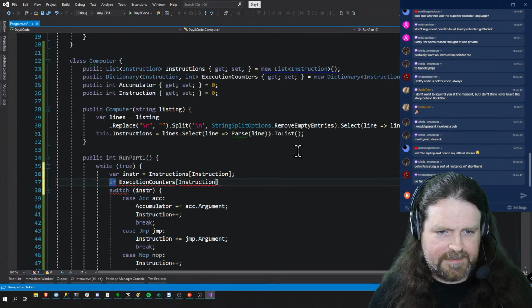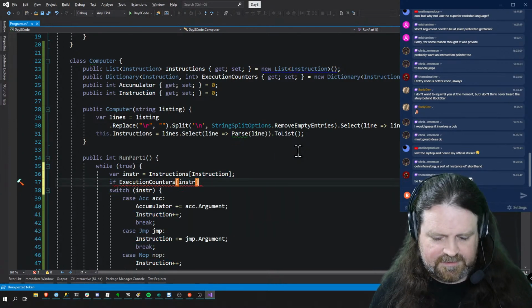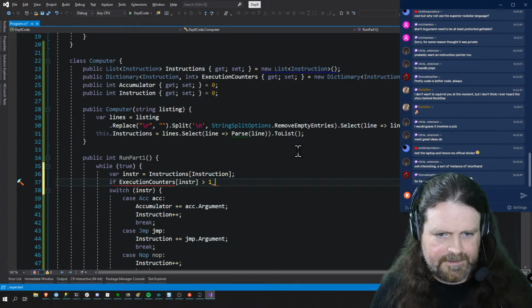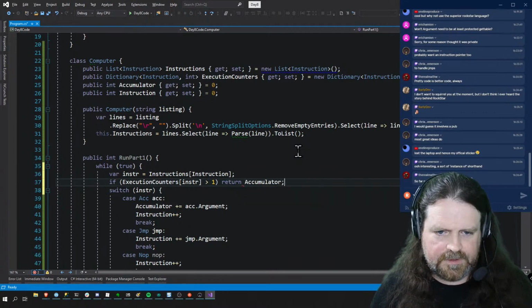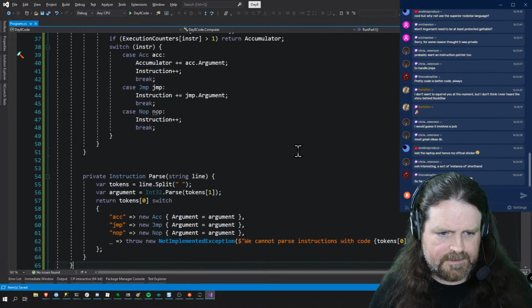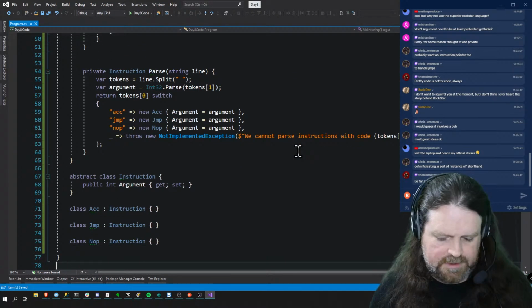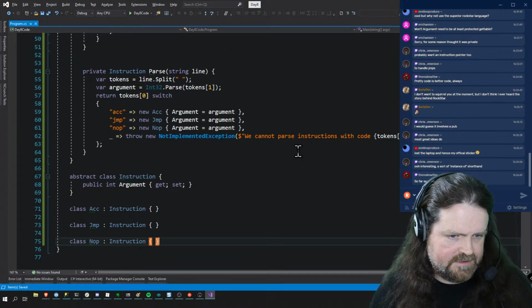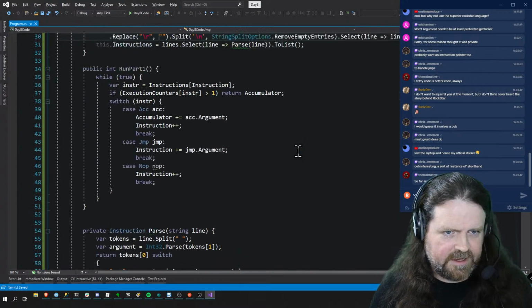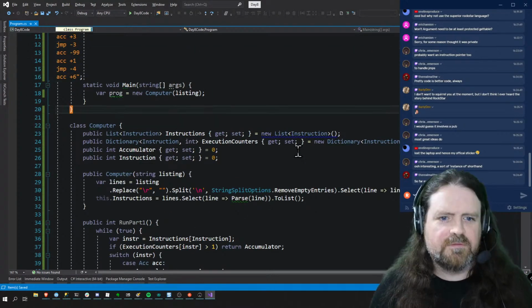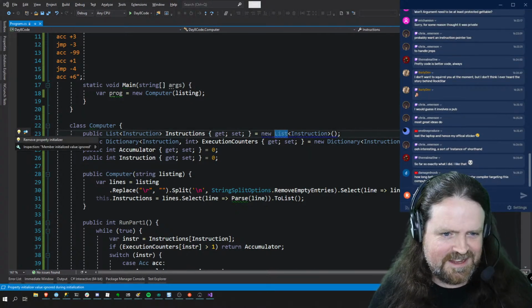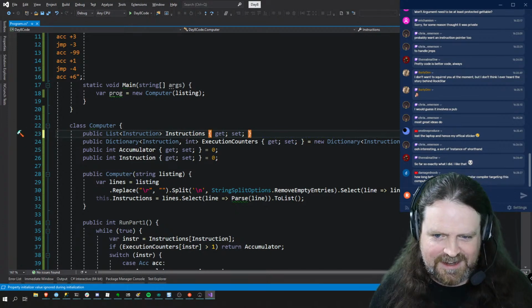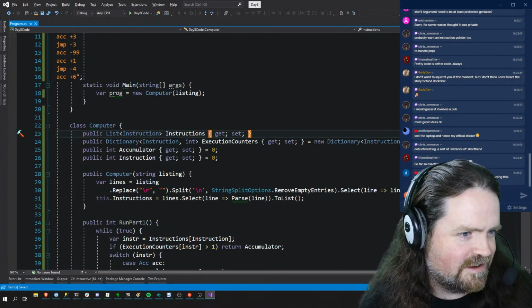But in the meantime, if execution counters inst is greater than 1, return whatever is currently in the accumulator. So there we go. That is about 75 lines of code. Optimized for fun, zero testing, just kick the thing around and get a sense of the shape of it. That we don't need because the constructor will do that for it.